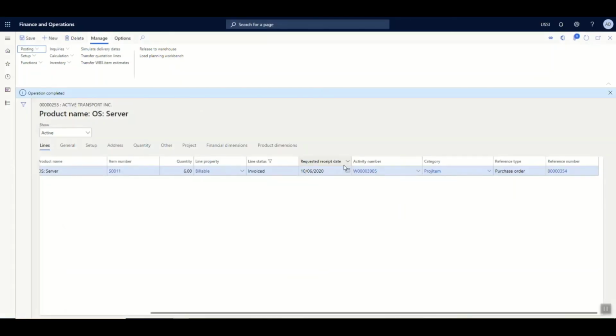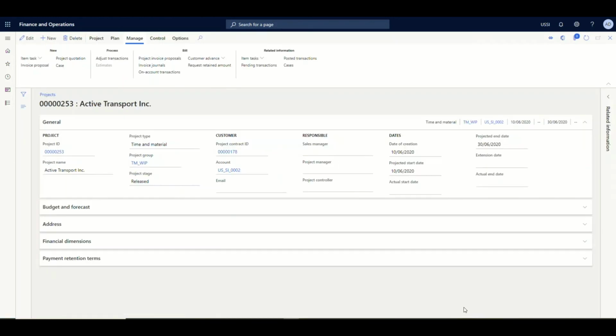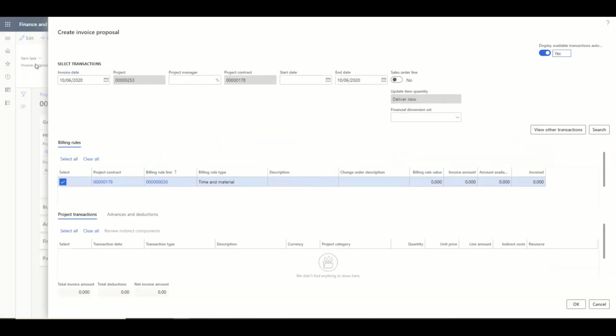Now that the item has successfully been consumed in the project, we will proceed with the invoicing to the customer. Now that we have consumed some hours and items, we can proceed with the project invoice proposal and further with the project invoice posting to the customer. To create a project invoice proposal, you can go to the Manage tab and then create a proposal.